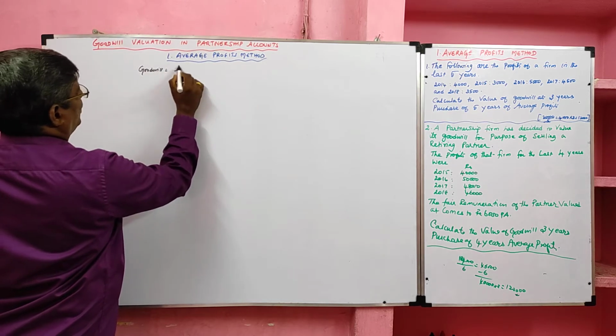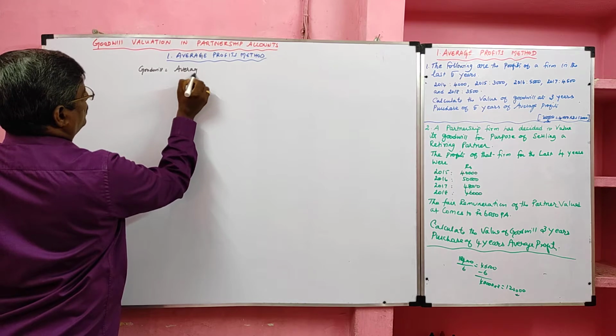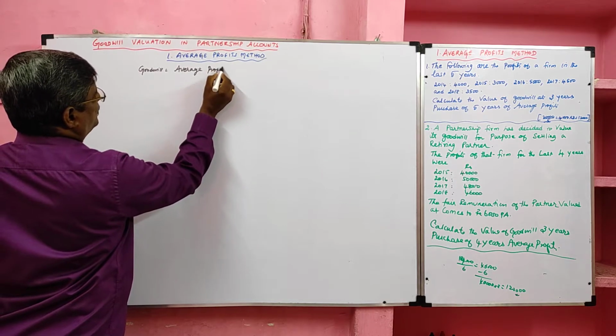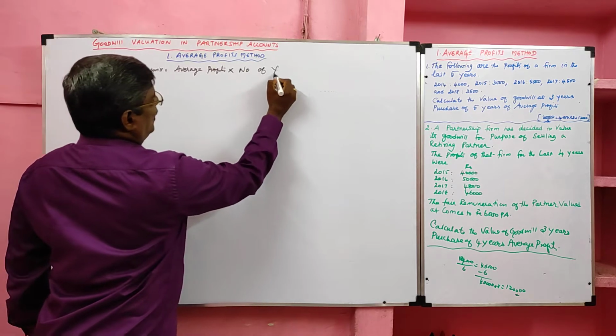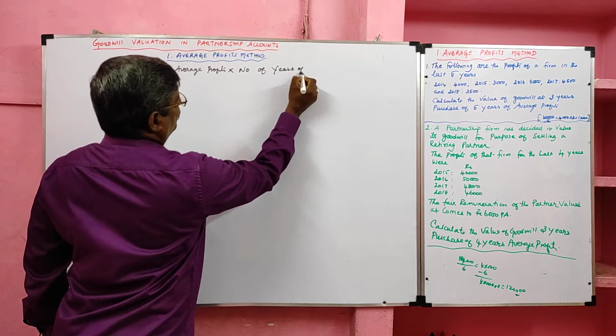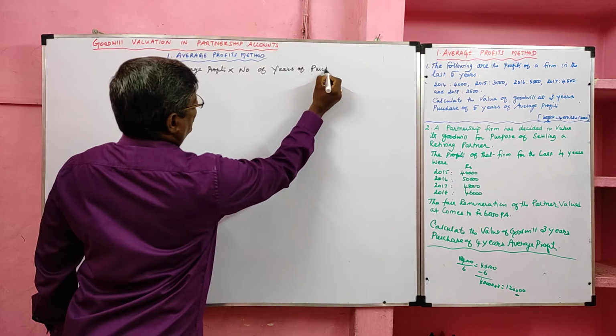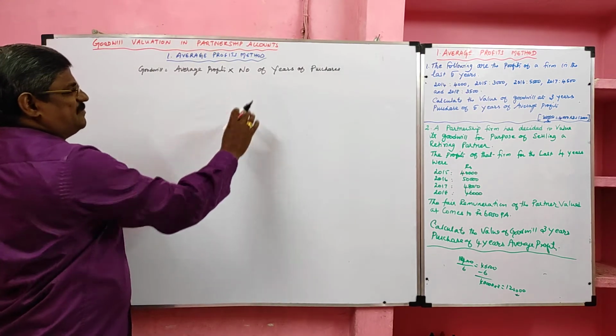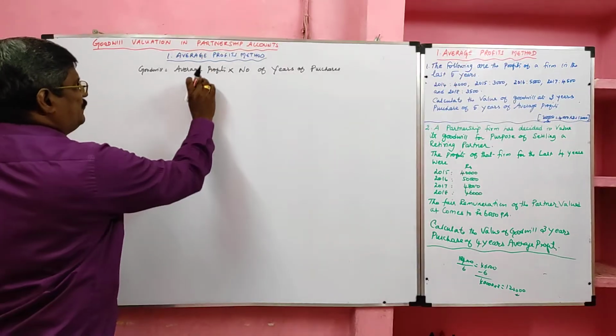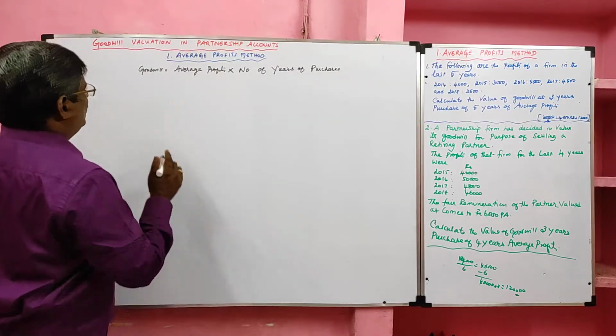The formula is average profits into number of years of purchase. The number of years of purchase is given in the question. We have to find the average profit.